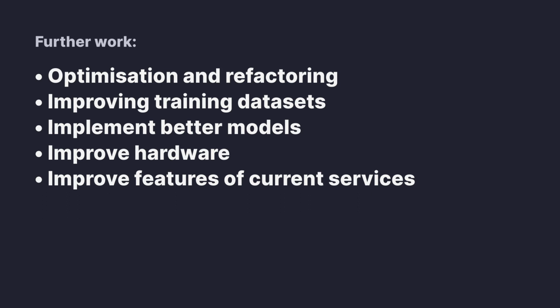Another area we could improve would be in the training datasets used for our deep learning models. The Microsoft COCO dataset used in the object detection service gave us a good start for detecting common objects. However, it was trained on objects that we don't really need in the kitchen domain and could be improved to include some with more unusual kitchen items, for example, cheese graters. A significant benefit for the object detection task would be to train the model using a dataset more closely related to the environment the system would be used in. Similarly, the NLU service had issues with accurately predicting the correct intent for questions asked, a problem which can be better addressed with an improved training dataset.